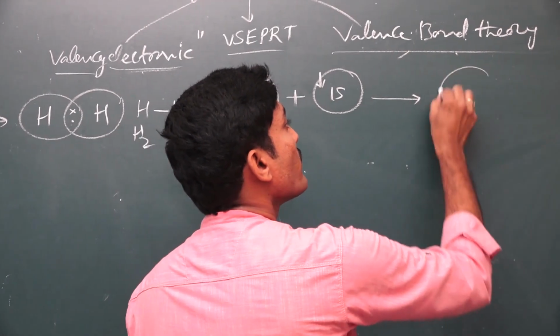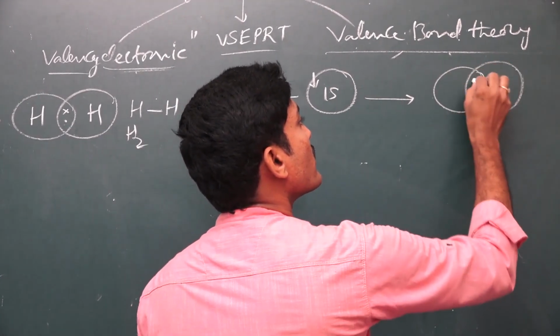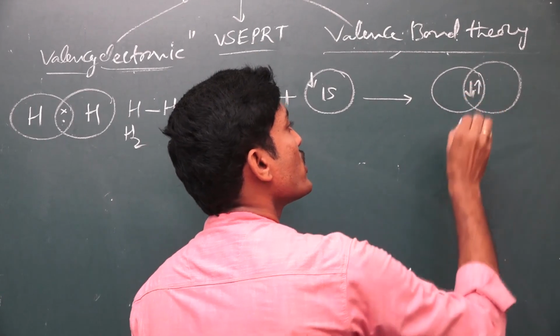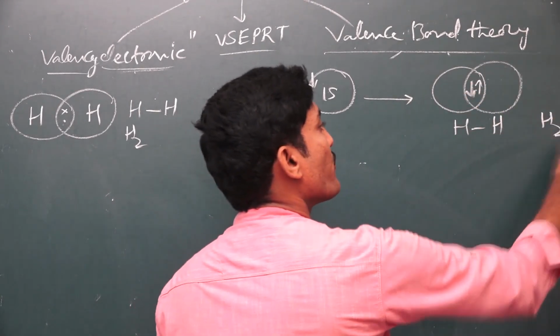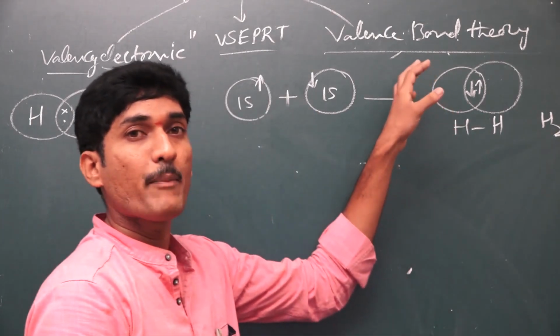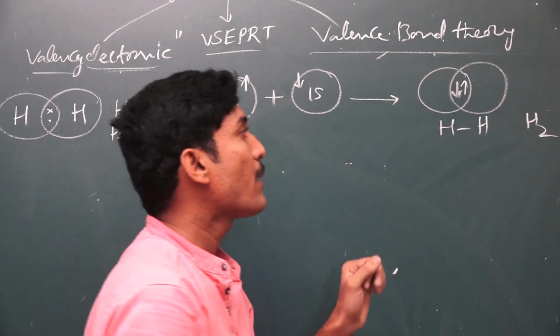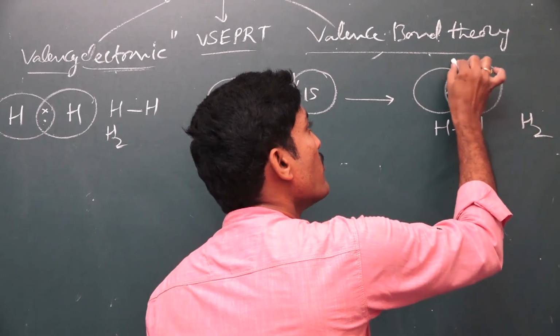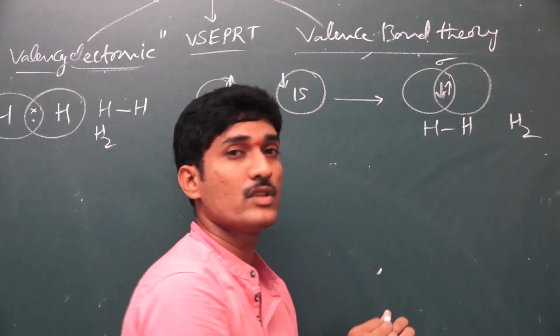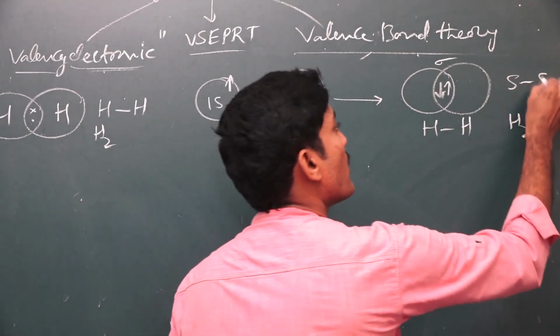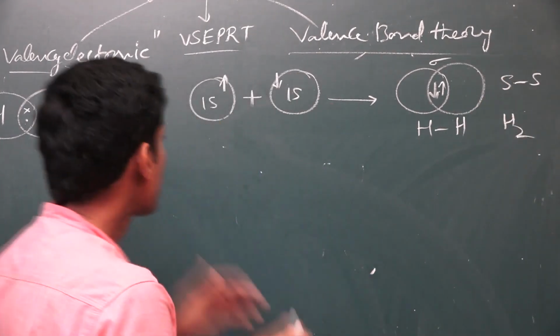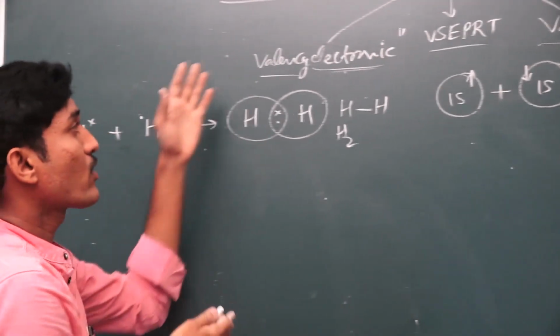Like this, the two electrons are shared, so the H-H bond is formed. This type of overlapping is called end-on overlapping, which gives rise to a sigma bond. Between hydrogen and hydrogen, a sigma bond is formed due to s-s overlapping. This type of overlapping is known as s-s overlapping. This concept is based on the electronic theory of valency.